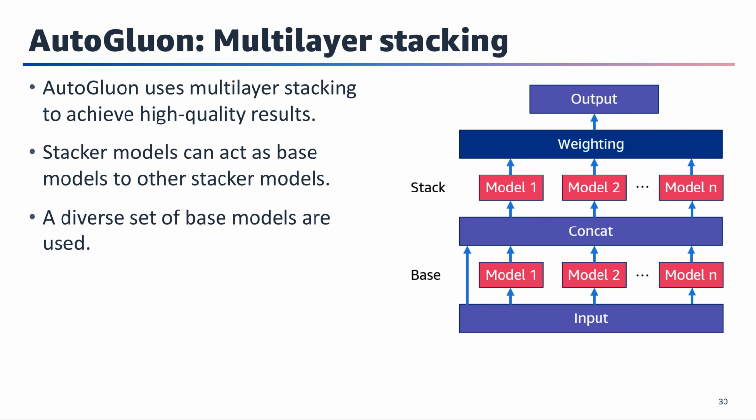AutoGluon can make high-quality predictions by using a multi-layer stacking solution. You can extend stacking to more than one layer by using the stacker models as base models for other stacker models. Note that the input features are also concatenated along with the base model's predictions to enrich the data that is used to train the stacker models in the next layer. To make the most of stacking, it is good practice to use a diverse set of models where each is capable of handling the problem in a different way. Combining the predictions of these models significantly improves performance.